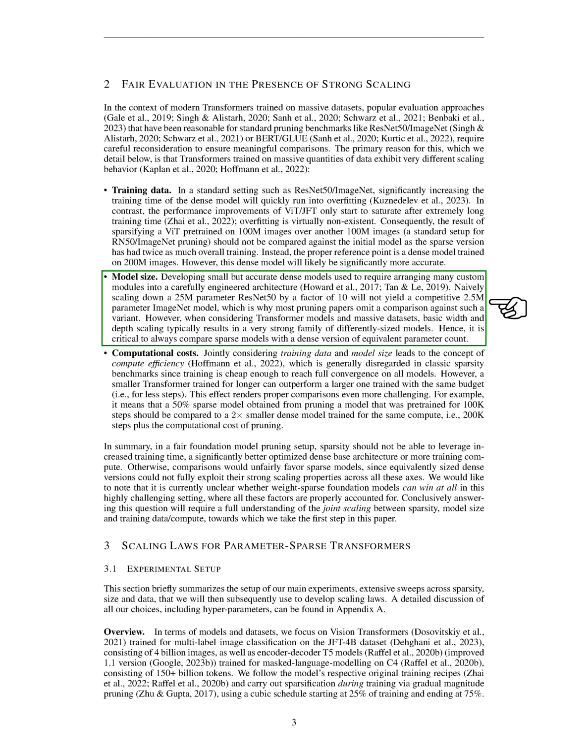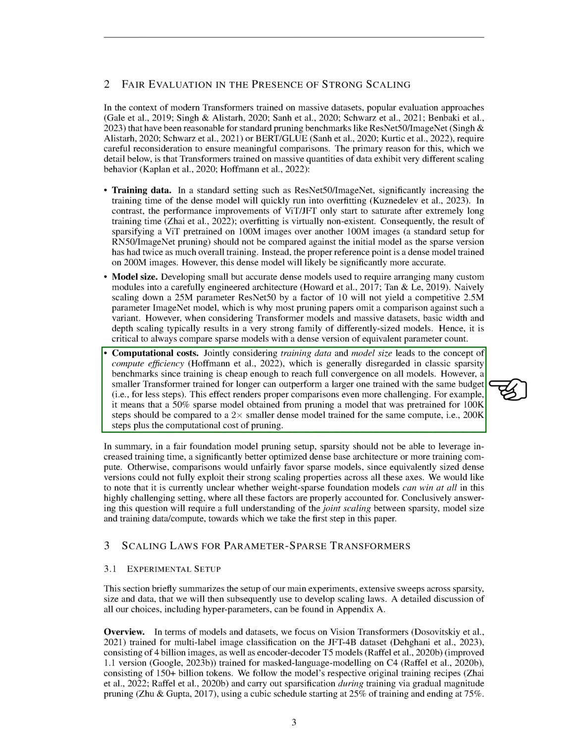3. Computational costs. When you consider both training data and model size, you arrive at the concept of compute efficiency. This is often overlooked in classic sparsity benchmarks because training is cheap enough to reach full convergence on all models. However, a smaller transformer trained for longer can outperform a larger one trained with the same budget, i.e., for fewer steps. This makes proper comparisons even more difficult.